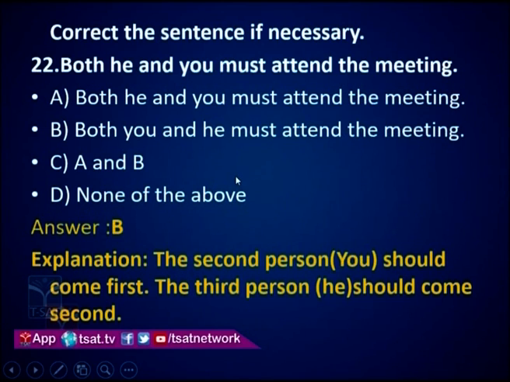Now again, the same rule has to be followed: first person, second person, third person. If you look here, only he and you are given. So the second person and third person are mentioned. The second person, you, should come first, and the third person, he, should come second. Both you and he must attend the meeting. When he and you are there, remember to start with the second person first, then comes the third person. The correct option is B.